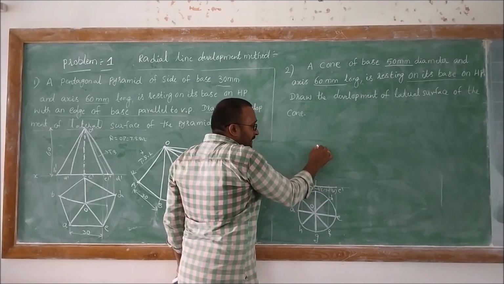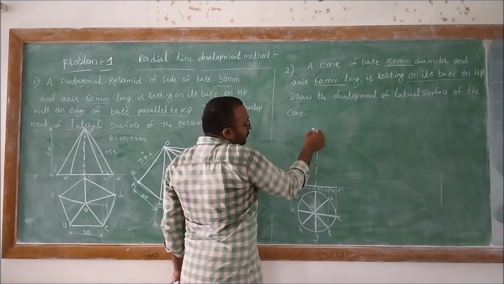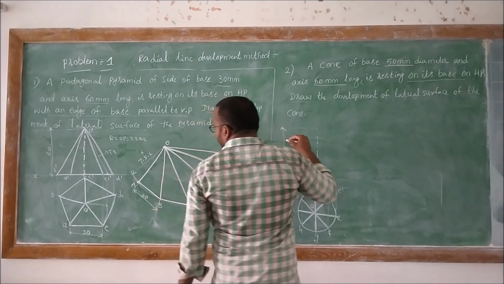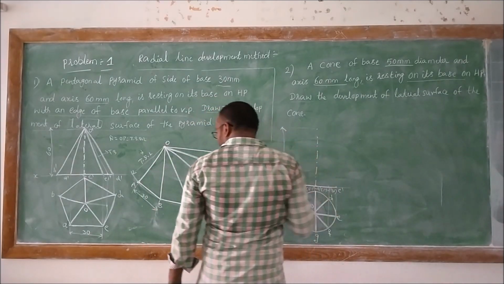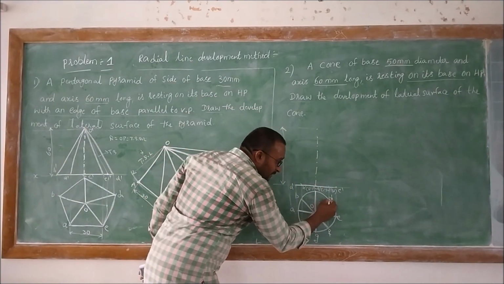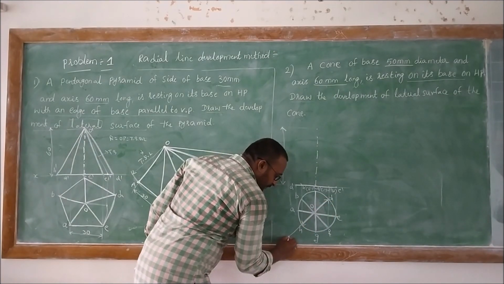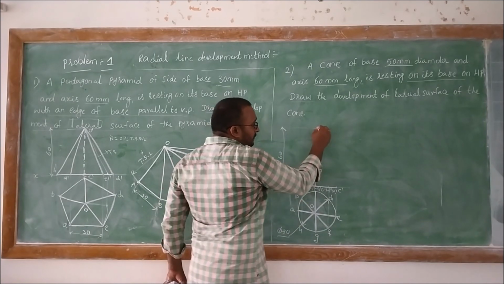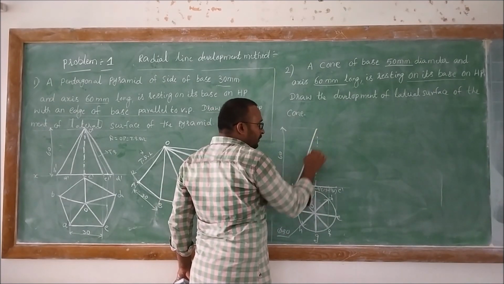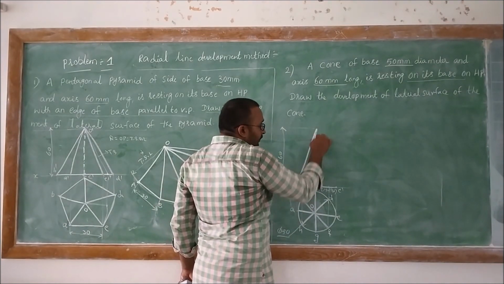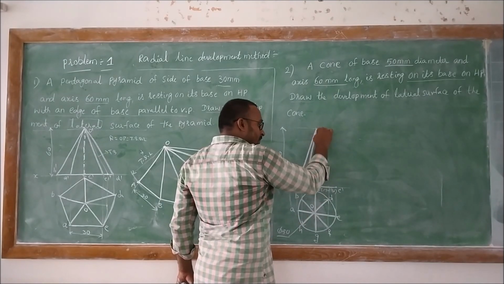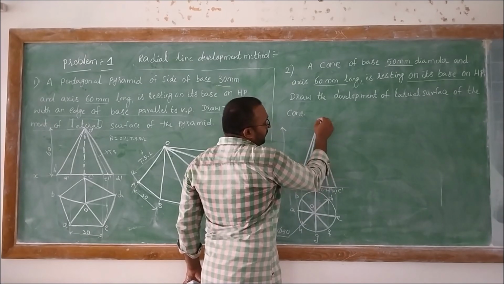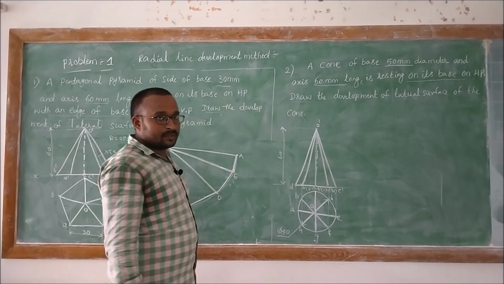Then draw the center axis about 60 mm, and then the base diameter is 50 mm. Right? Then draw the front view of the cone. So here this is the front view of the given cone, right?